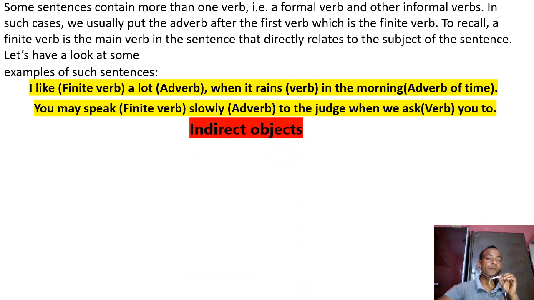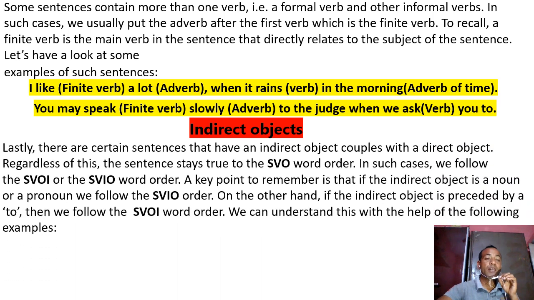Next, indirect object. Lastly, there are certain sentences that have an indirect object coupled with a direct object. Regardless of this, the sentence stays in the SVO order. S for subject, V for verb, and O for object. In such cases, we follow the SVOI or the SVIO word order. SVOI means S for subject, V for verb, O for object, and I for indirect object.